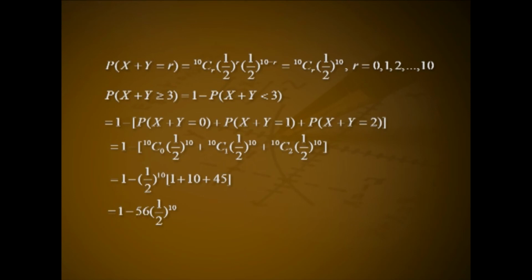P of x plus y greater than or equal to 3 equals 1 minus P of x plus y less than 3, that is 1 minus [P of x plus y equal to 0 plus P of x plus y equal to 1 plus P of x plus y equal to 2]. That is 1 minus [10C0 (1/2) raised to 10 plus 10C1 (1/2) raised to 10 plus 10C2 (1/2) raised to 10]. That is 1 minus (1/2) raised to 10 into (1 plus 10 plus 45). That is 1 minus 56 into (1/2) raised to 10.